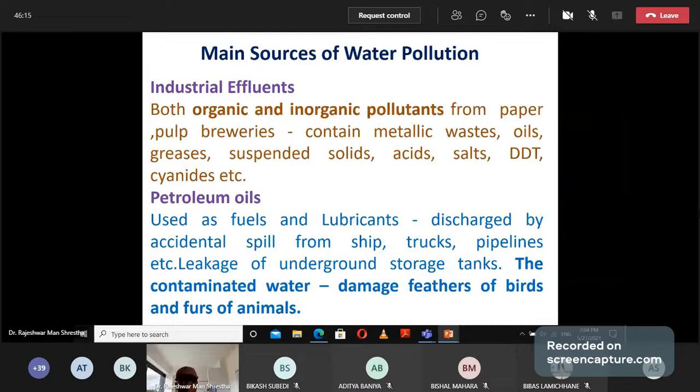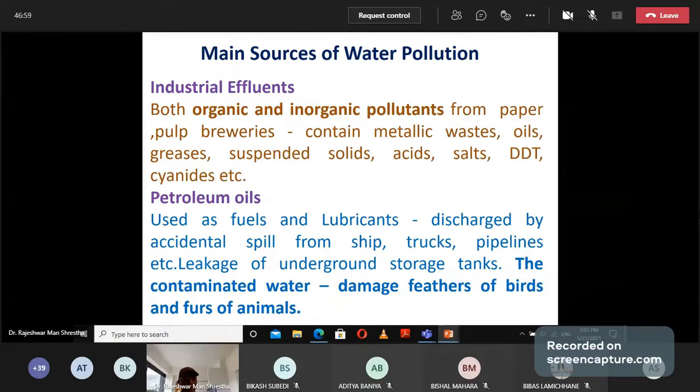The main sources of water pollution. How does water pollution occur? Industrial effluent. Industrial effluent means the pollutants released from industry, containing both organic and inorganic pollutants, from the paper industry, pulp industry, and dairy industry. These pollutants contain metallic waste, oil, acid, salt, and cyanide. In this way, industry releases different types of organic and inorganic pollutants into water sources, and they introduce different chemicals.